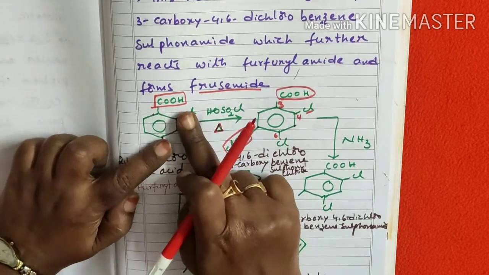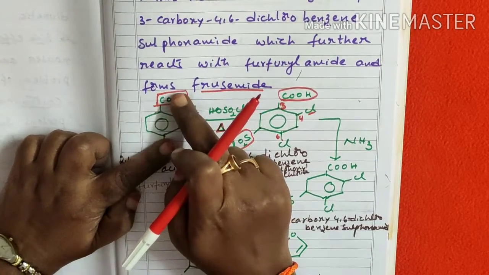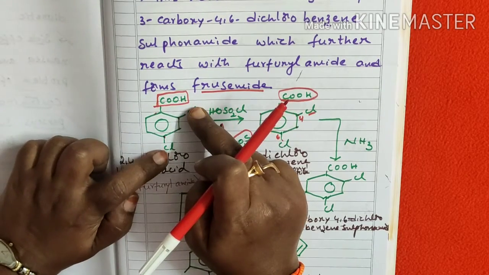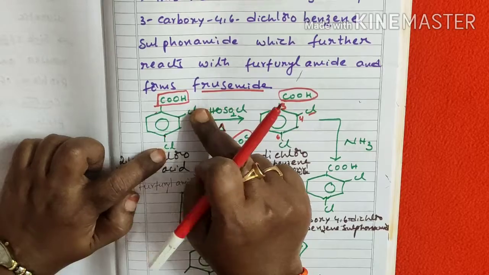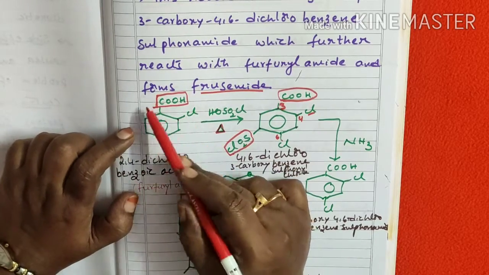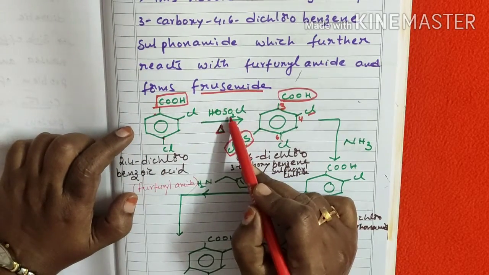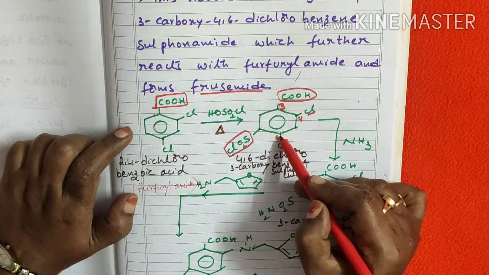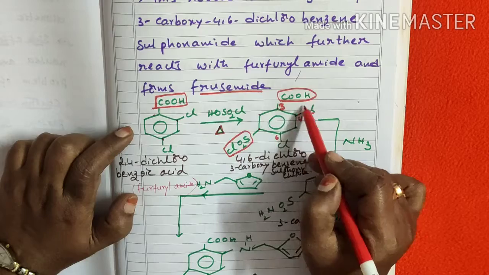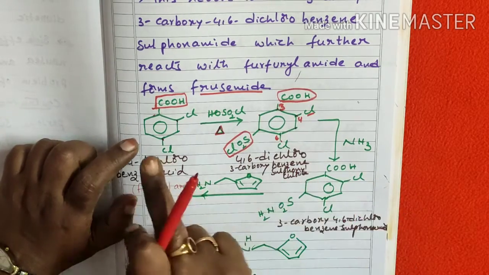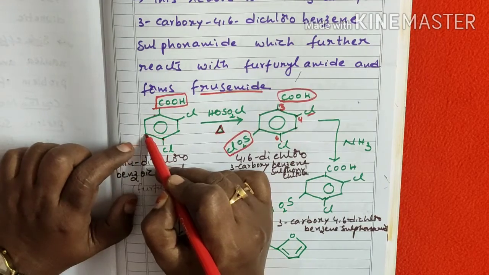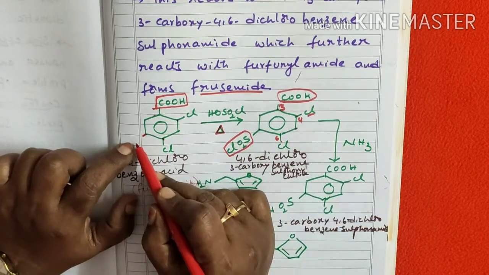If a COOH group is present on the benzene ring, it is benzoic acid. At the 2 and 4 positions, two chloro groups are present, so that's why it is 2,4-dichlorobenzoic acid. Upon treatment with sulfonyl chloride, we get 4,6-dichloro-3-carboxy benzene sulfonyl chloride. The product is like the reactant, but the difference is that an SO2Cl group is added here.